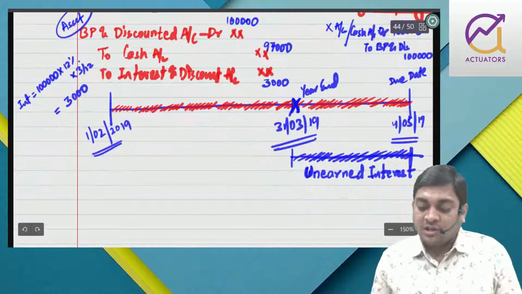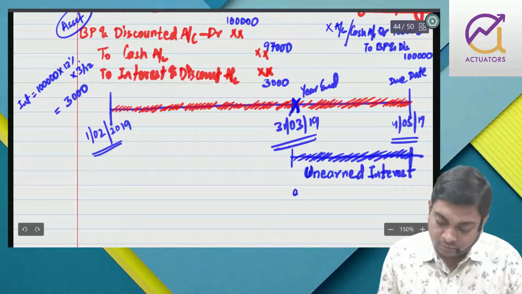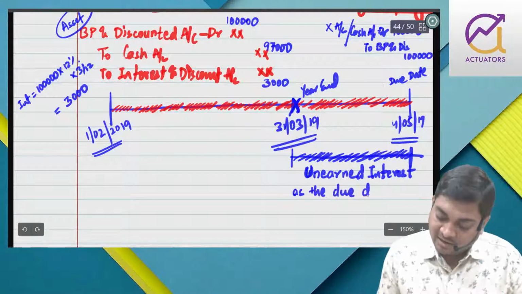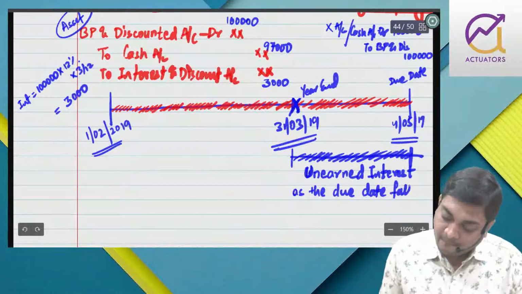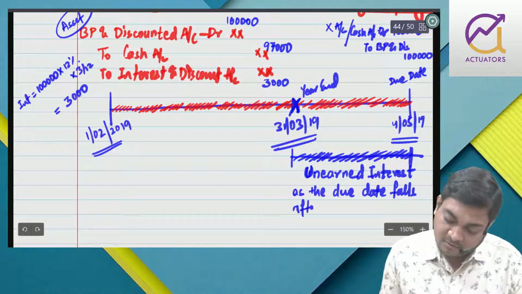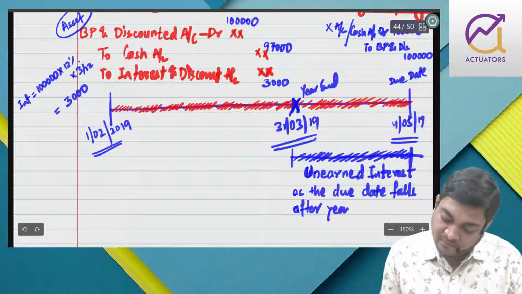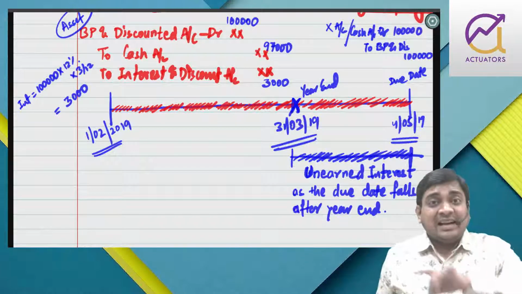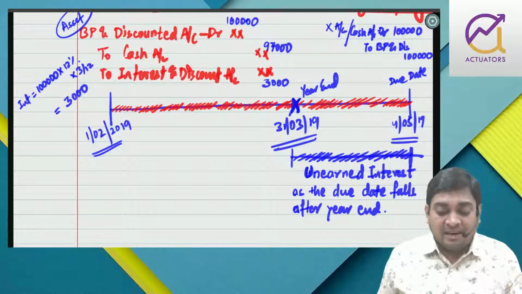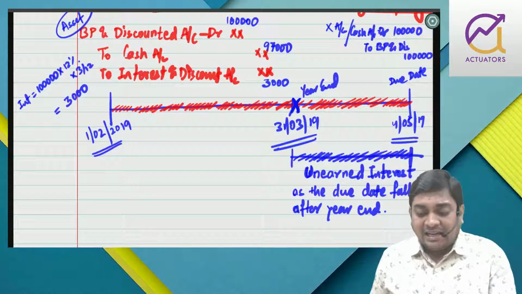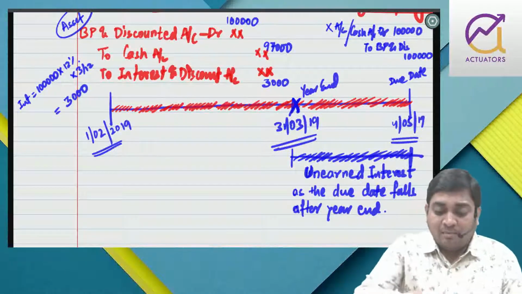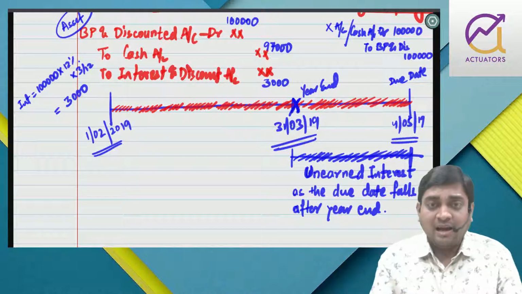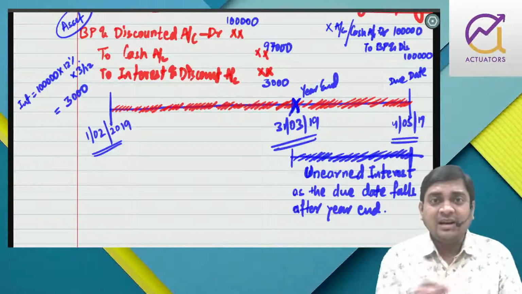As the bill falls due after year end, the bank has deducted the entire interest of 3000 at the beginning for these 3 months. But at year end, when you see that this particular bill is falling due in the next year, then from the year end till the due date, whatever interest, that is unearned interest.